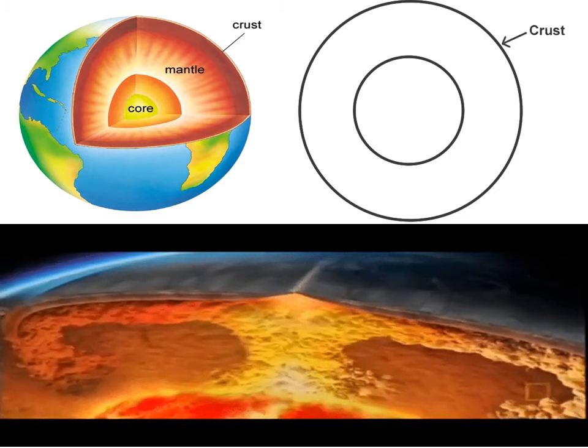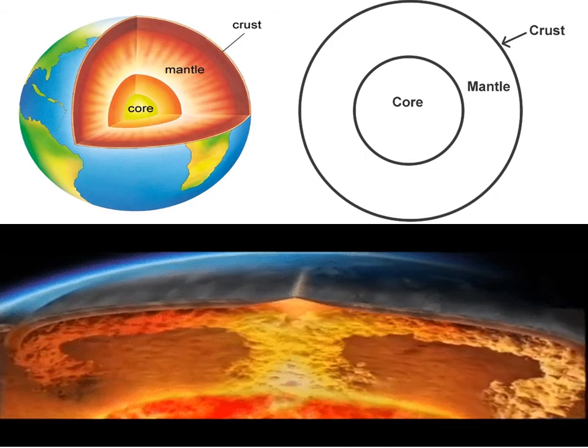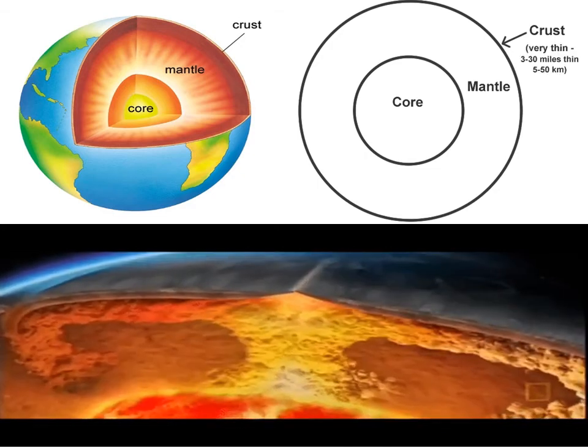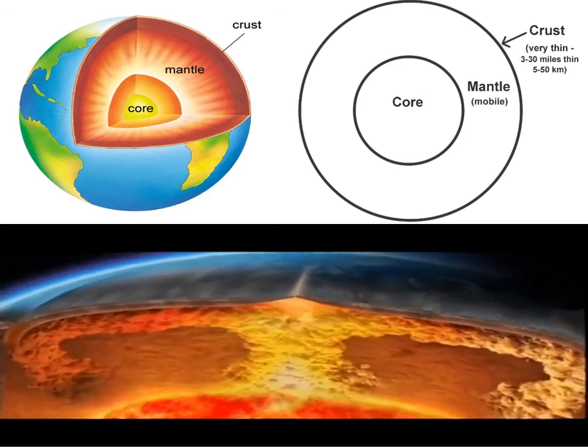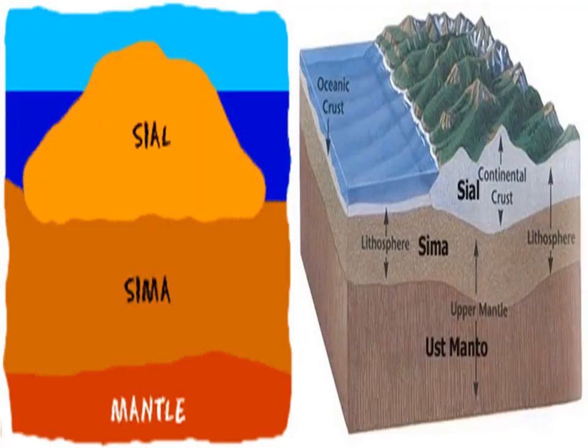Mantle. It is the interior part beneath the crust. Its thickness is about 2900 kilometers. In its upper part, rocks remain solid. In its lower part, rocks remain in molten form. The major elements are silica and magnesium, termed Sima.